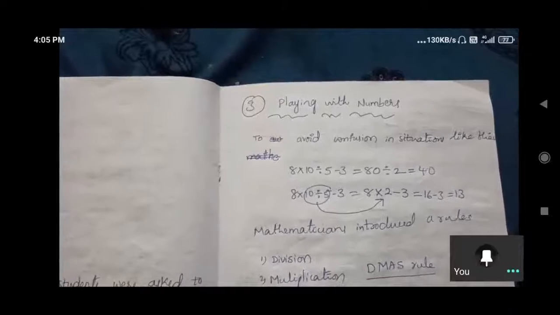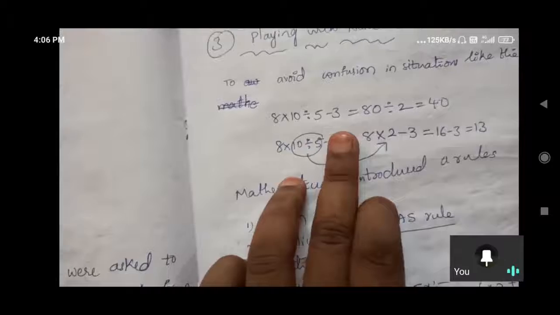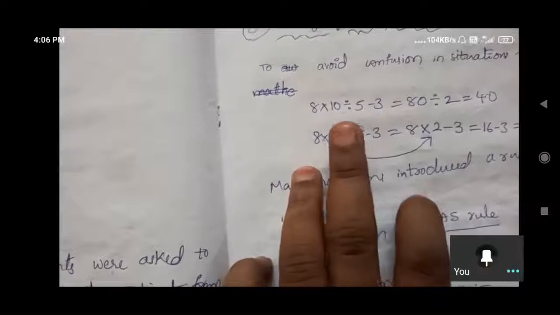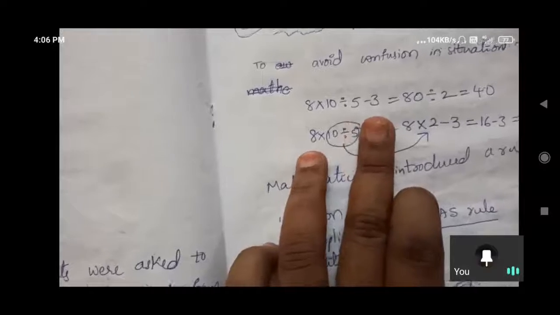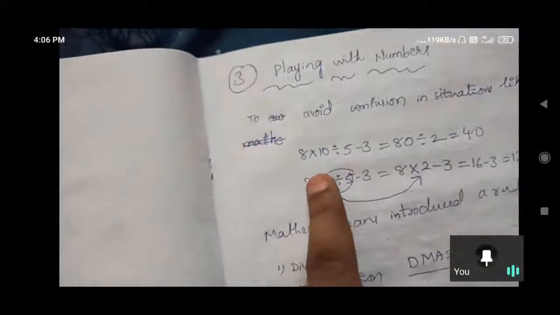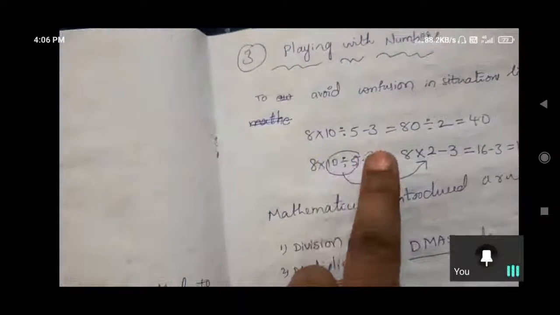Numbers. So in mathematics we have problems like this: 8 into 10 divided by 5 minus 3. What do we need to do first? You have a confusion here. So like this also we'll do.